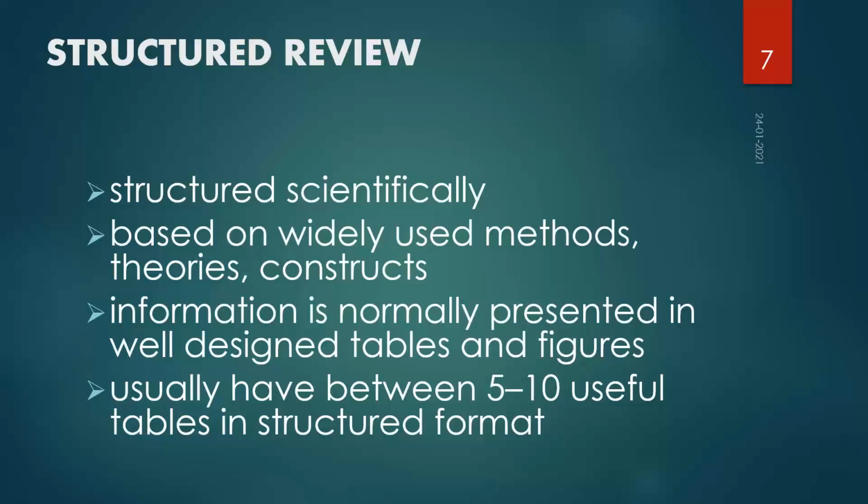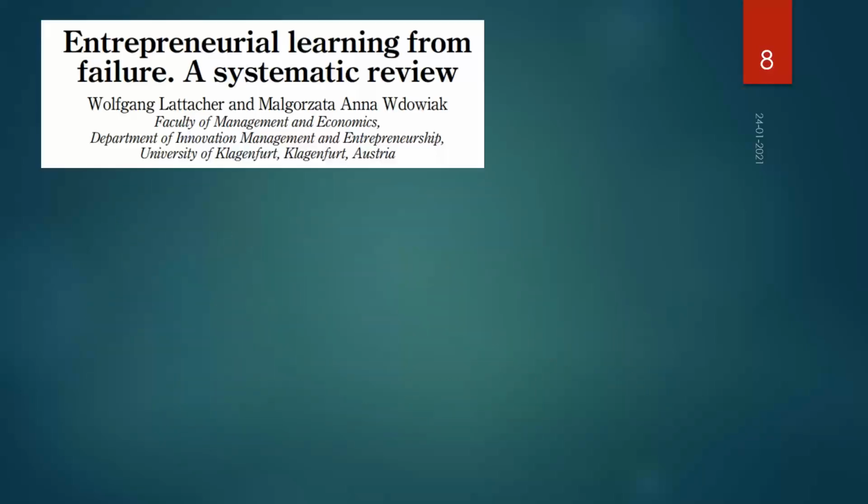And generally 5 to 10 tables, depending upon the journal, the domain, or your creativity, we can increase or decrease the number of tables. Some journals are very open to the number of tables, but a few journals have certain objections. So if you are targeting a particular journal, plan your paper keeping in mind the structure of that journal, how many graphs or pictorial things it accepts, or how many tables it accepts. And if you are not very sure where you are going to submit, then keep it between 5 to 10 tables.